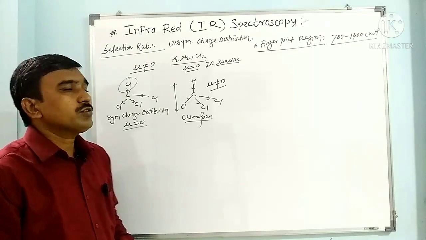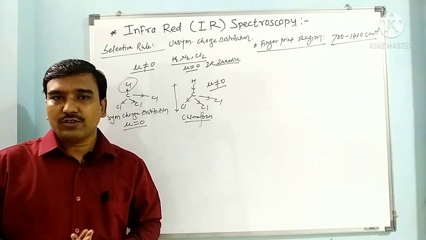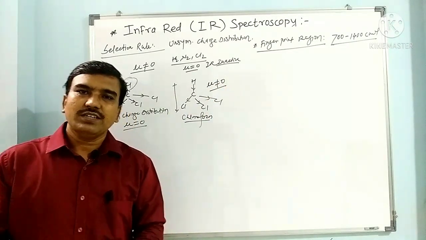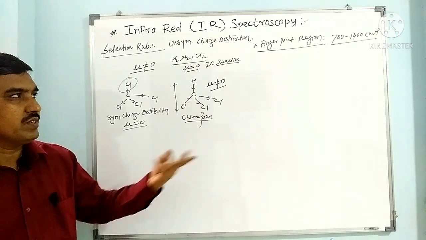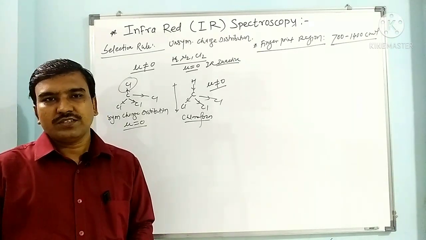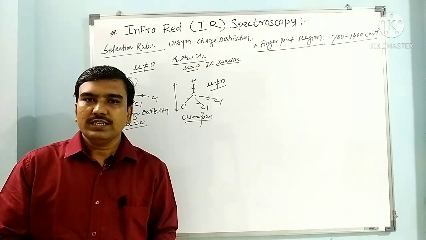This is also a very important region to identify whether two compounds are identical or not. To check the identity, we can take the fingerprint spectra. If both match, then we can say it is the same. If not, then we can say it is different. In this way, the fingerprint region has very great importance in IR spectroscopy.